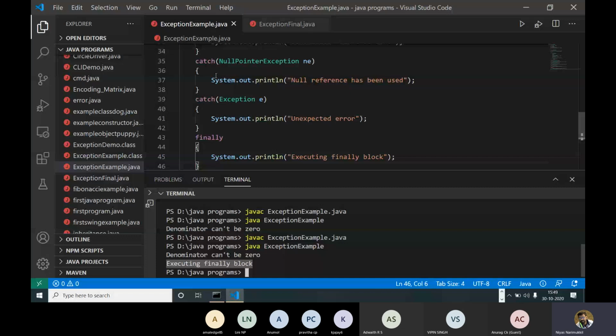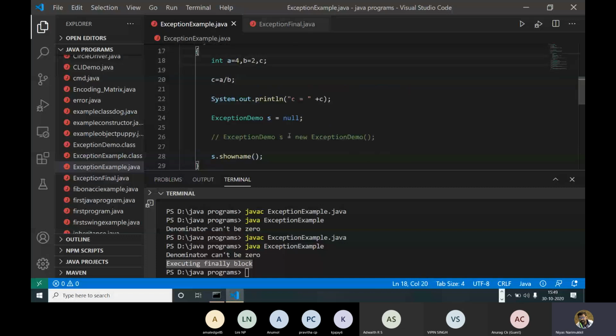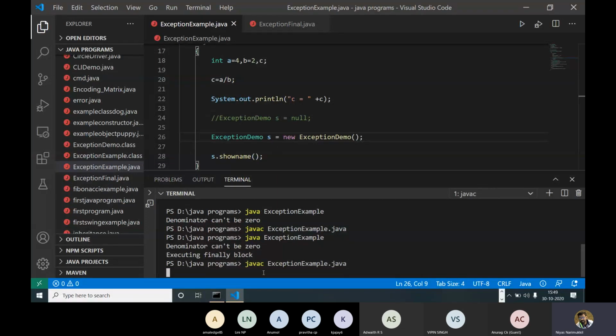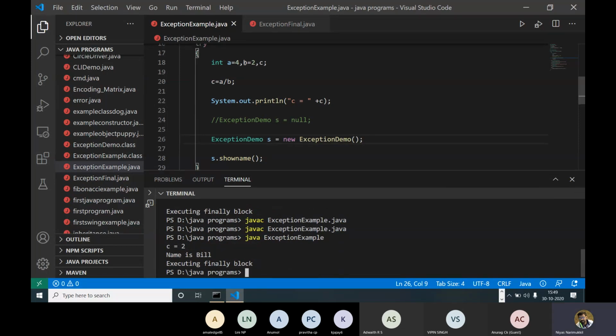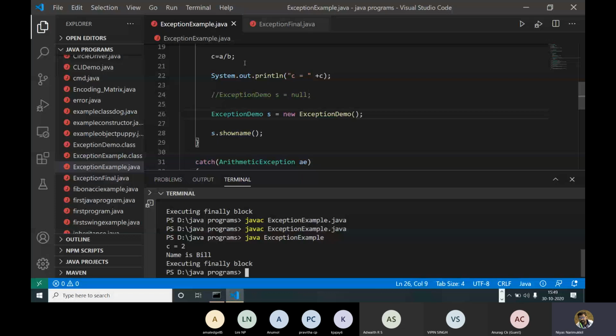Okay, so what happens if there is no exception here? For example, instead of this, I'm just putting a 2, instead of this, using this. So no exception occurs, right? Both are fine. There is no division by 0 and there is no null pointer exception. So what will happen now? Everything is printed. At last we will get this finally block also.